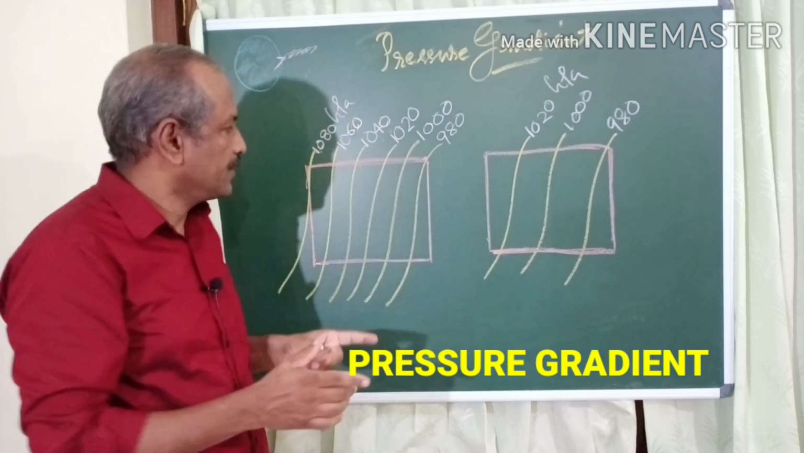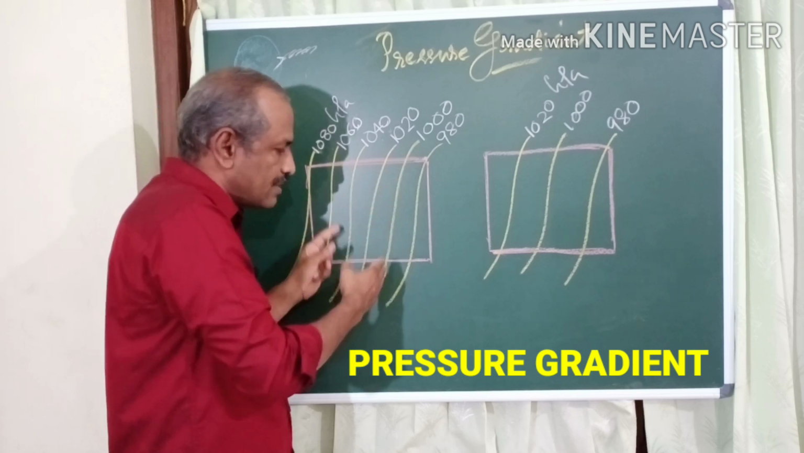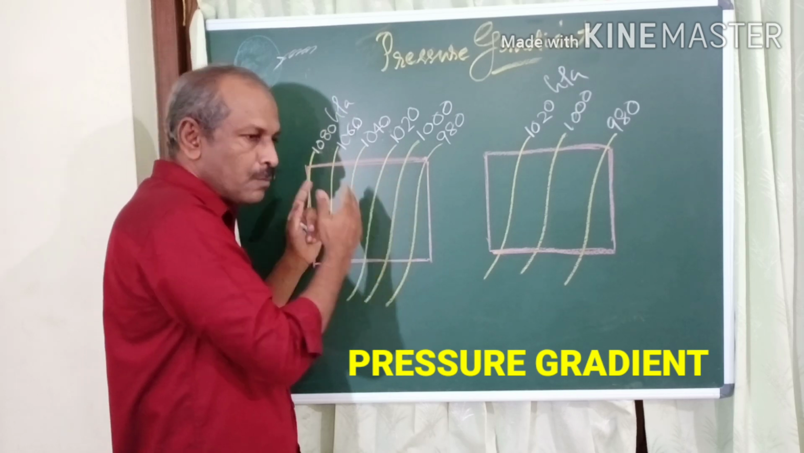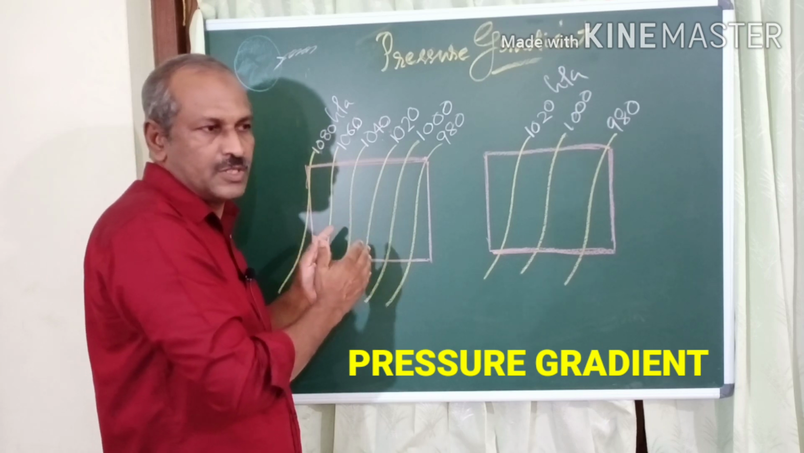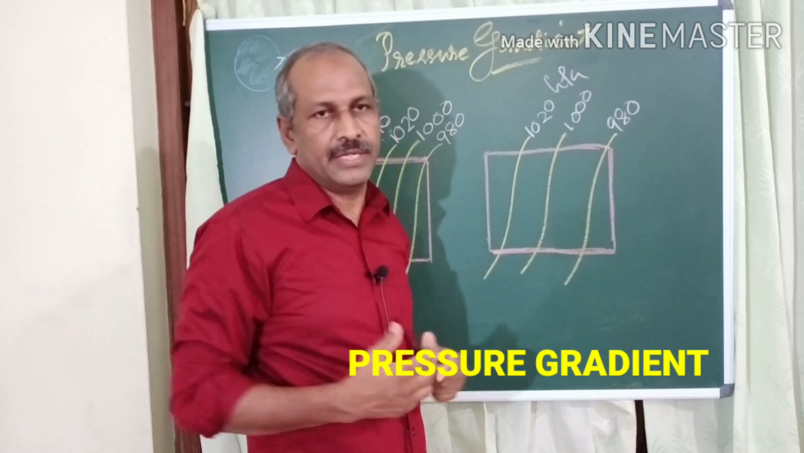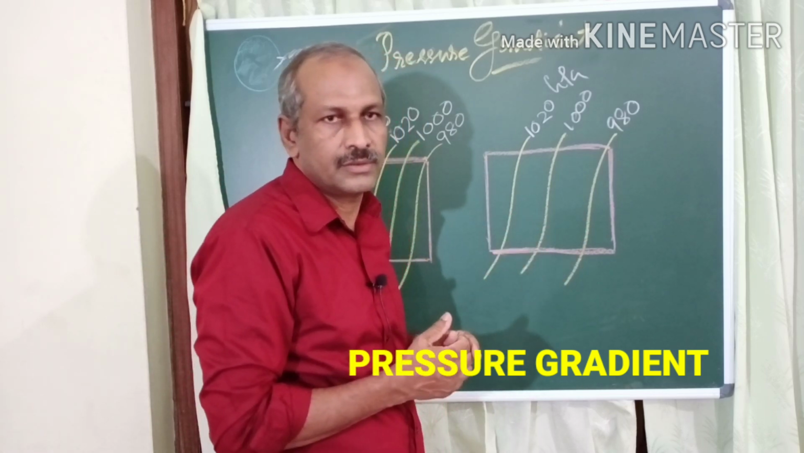So remember, these lines are called what? Isobars. If isobars are closely spaced and pressure gradient is more, it causes strong wind. If isobars are widely spaced, pressure gradient is less, it causes gentle breeze.